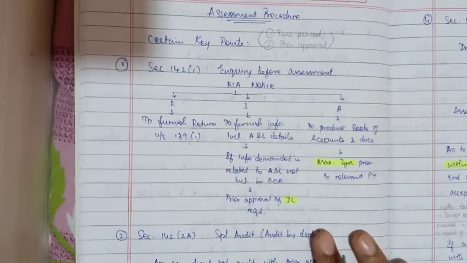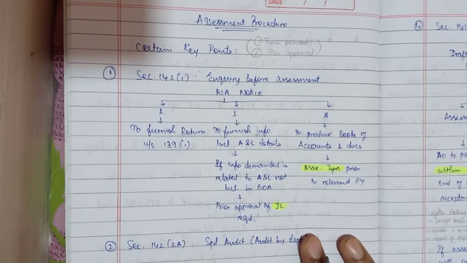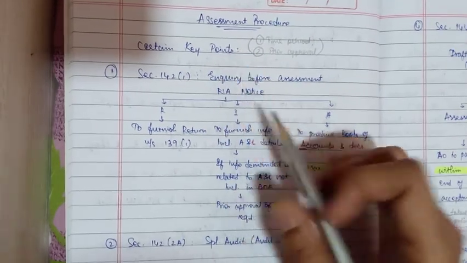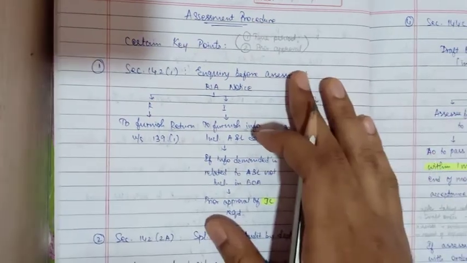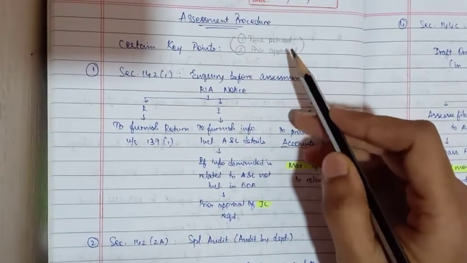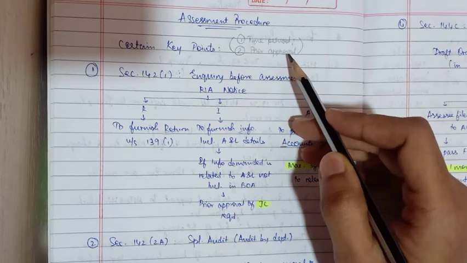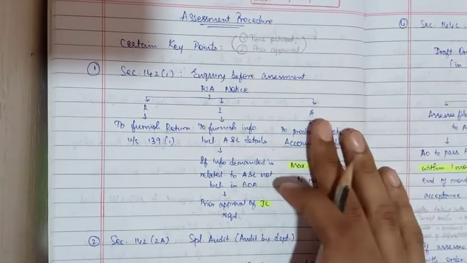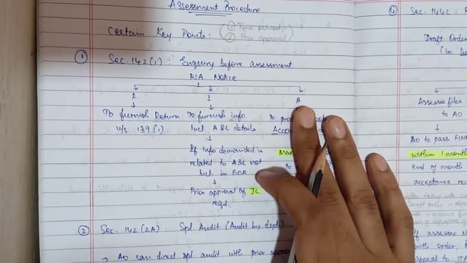So without wasting any further time, let us get started. So my dear friends, let us now discuss the certain key points in assessment procedure. Key points with respect to the time period and if any prior approval is required. On these two bases only I have selected the sections in the assessment procedure chapter.